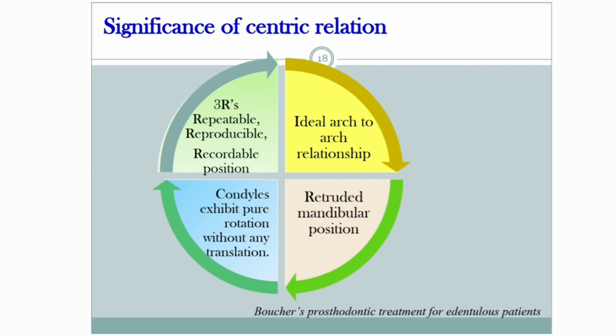Then coming to the significance of centric relation, it is the ideal arch to arch relation. In centric relation, the condyles exhibit pure rotation without any translation. It is a repeatable, reproducible and recordable position. Another significance is that it is the most retruded mandibular position.